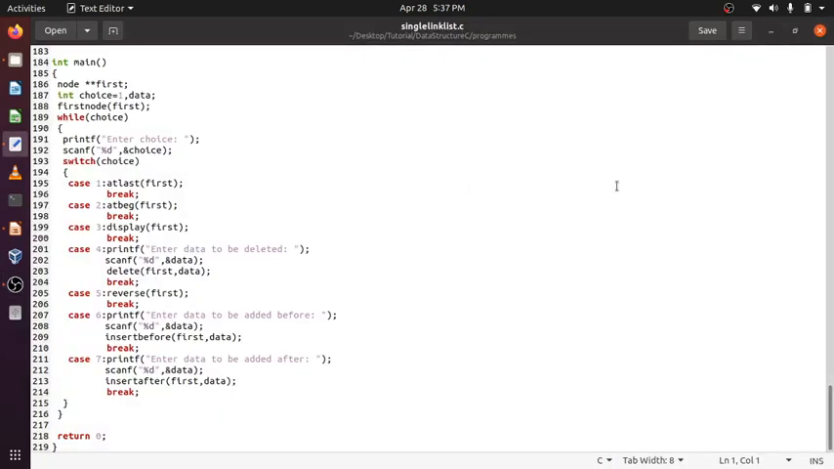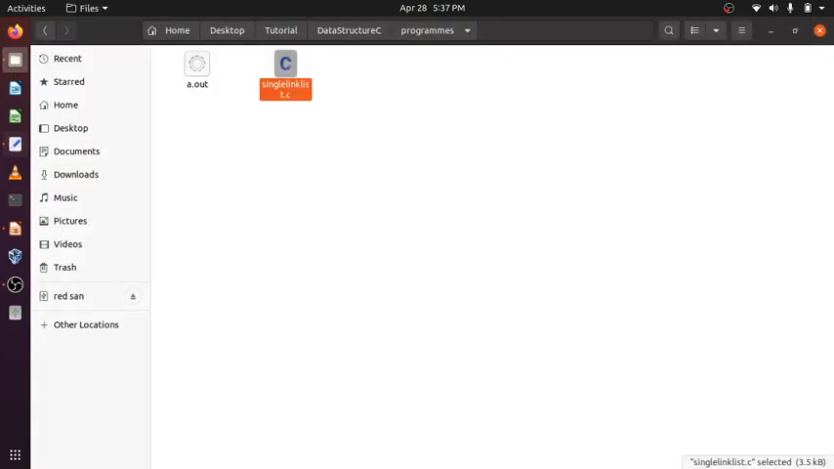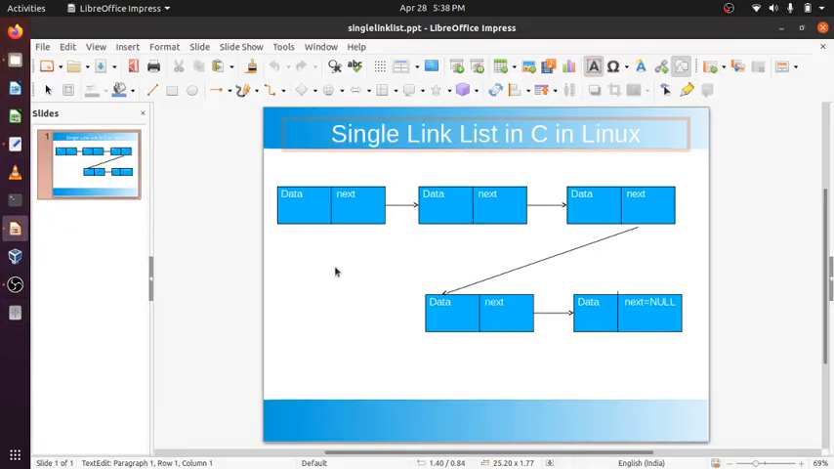Hi everybody, today I will be discussing linked list in C. Okay, now what is linked list?